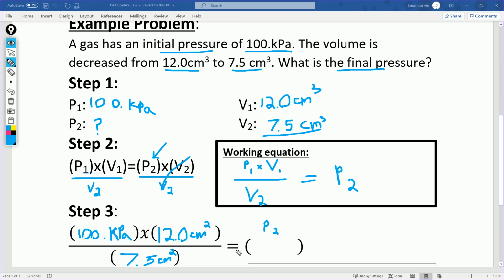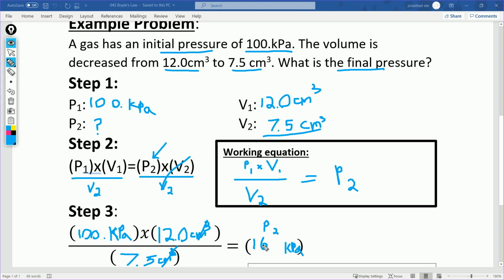Now, two things to keep in mind. You want to keep track of your units. Centimeters cubed divided by centimeters cubed cancels and you're left with kilopascals. So my answer should have units of kilopascals, which checks out because I'm solving for pressure. 100 times 12 divided by 7.5. Let's turn that on, put it in our calculator. 100 times 12 divided by 7.5. You get 160 in your calculator.